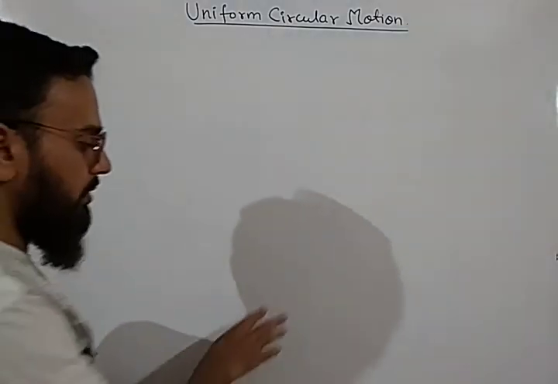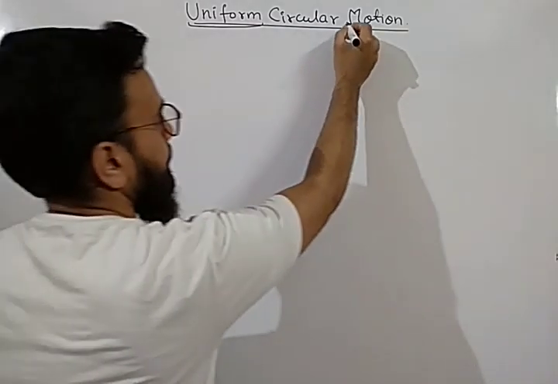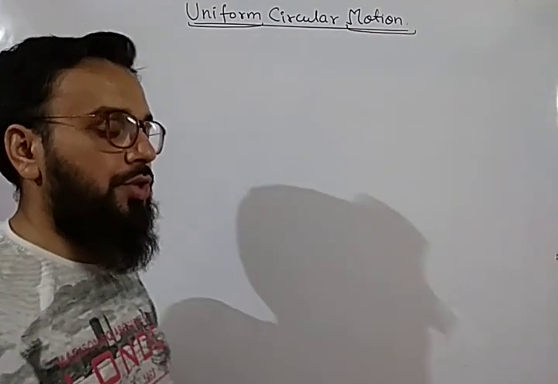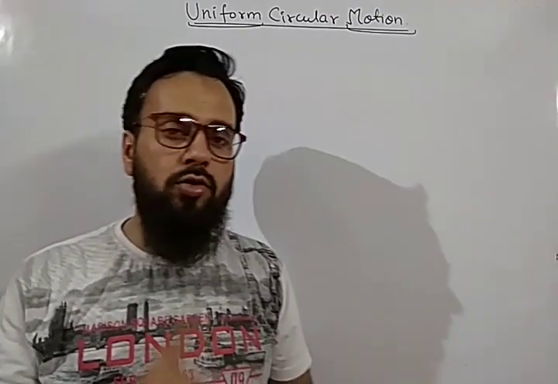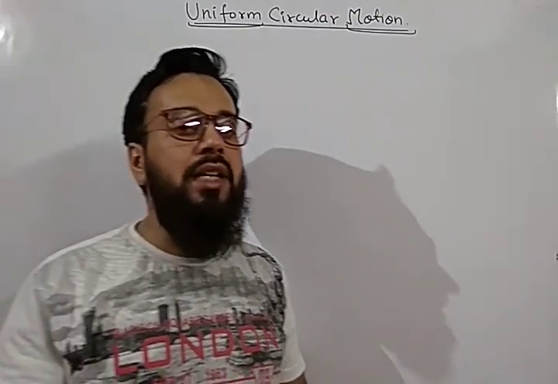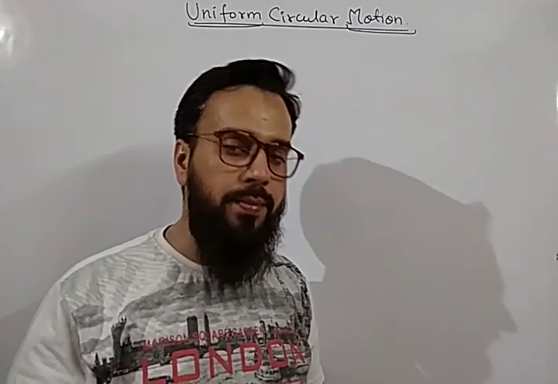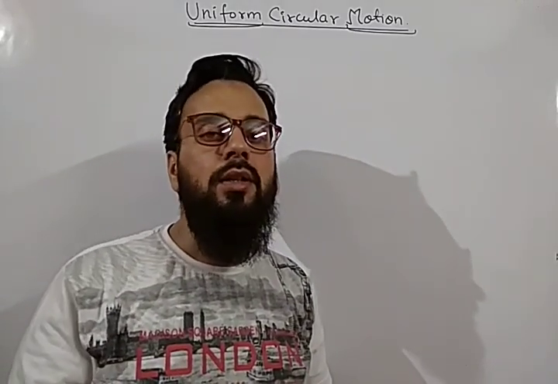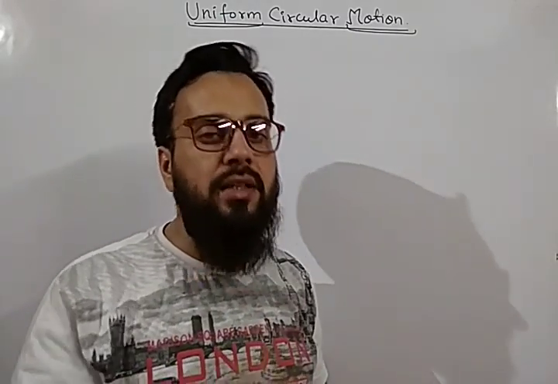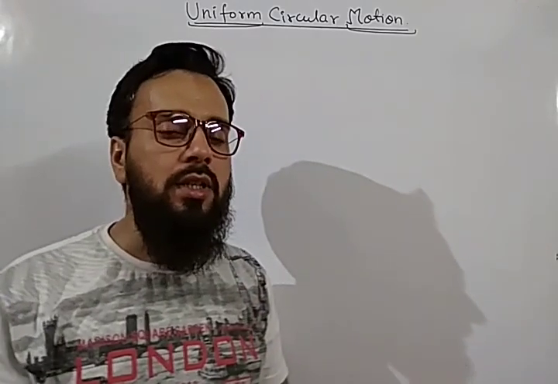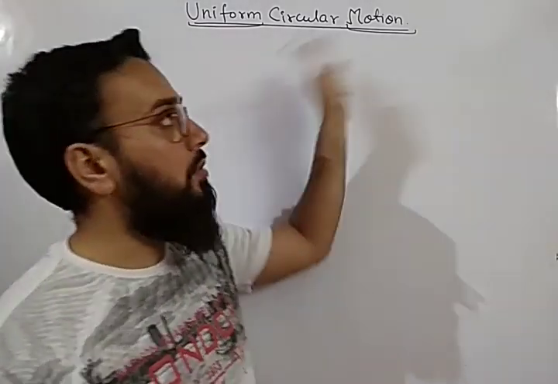So what is uniform circular motion? We have already discussed uniform motion when we started the chapter motion. What is uniform motion? When a body covers equal distance in equal time, then that motion is called uniform motion. For uniform motion, the velocity of an object remains constant, or we can say the speed of an object remains constant. I think you all remember that.